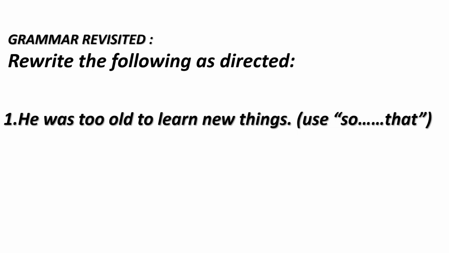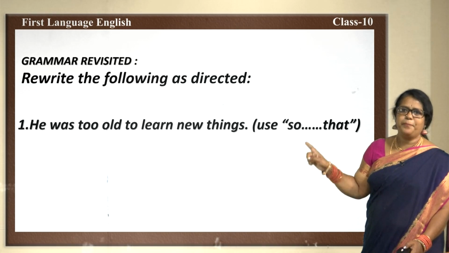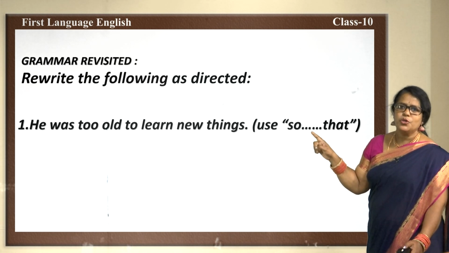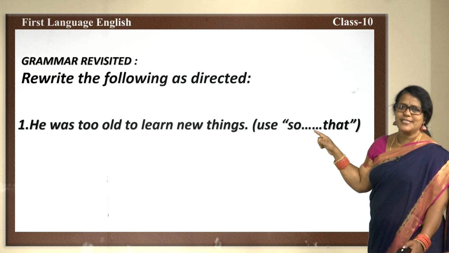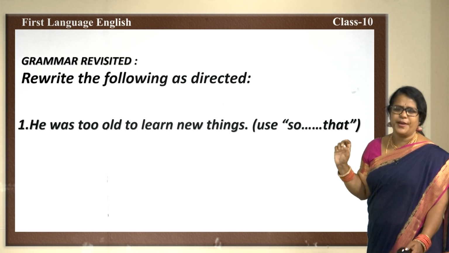Okay, let us see here. Rewrite the following as directed. In the bracket, there are some instructions given to us. Let us work out with this. He was too old to learn new things. In the bracket, there is an instruction. The instruction is use so... that. Fine. Let us see how we are going to do it.